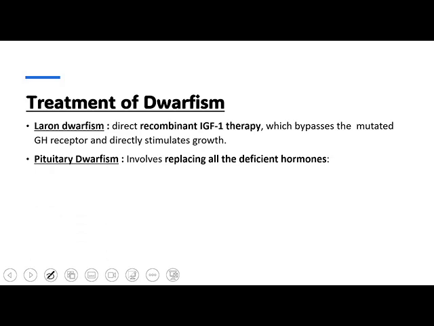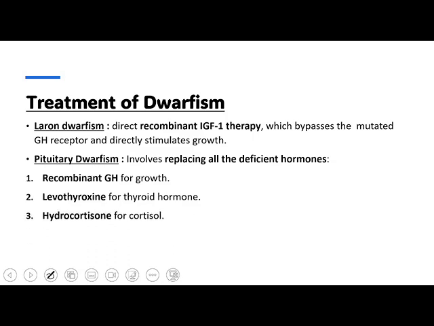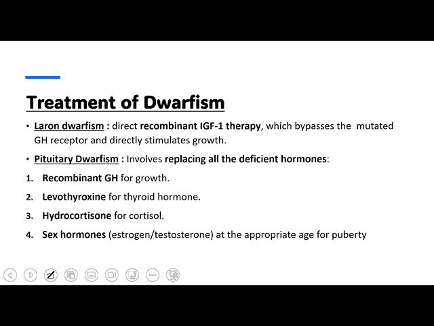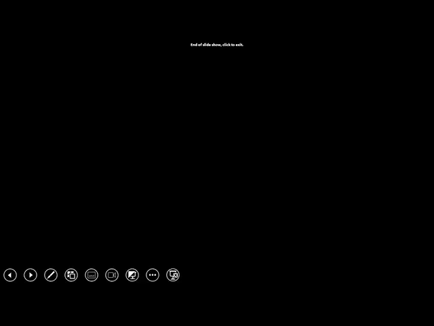And next, the pituitary dwarfism could be corrected by replacement of all the deficient hormones like the recombinant growth hormone for the growth, and levothyroxine for the thyroid hormone, and hydrocortisone for the cortisol, and sex hormones estrogen and testosterone at the appropriate age for puberty.